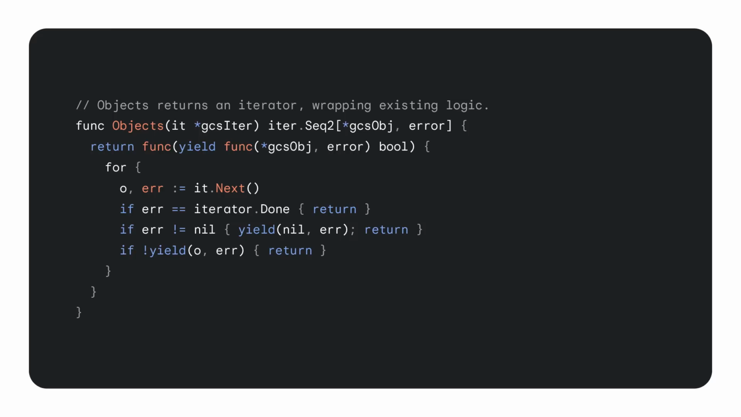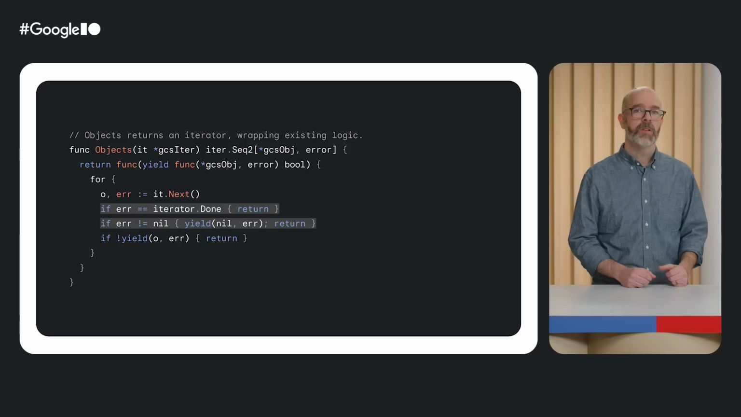Here's the iterator I defined for the cloud storage example. The declaration looks a bit complex, but you can see our flow control here has the same effect as before. This iterator lets us factor out the flow control handling from our loop and make them more readable.